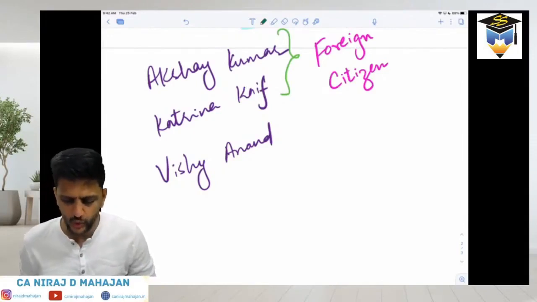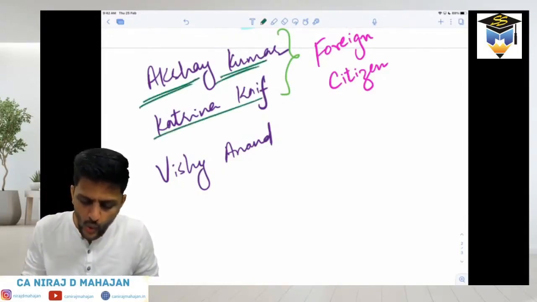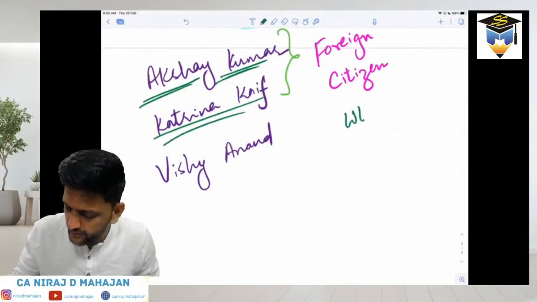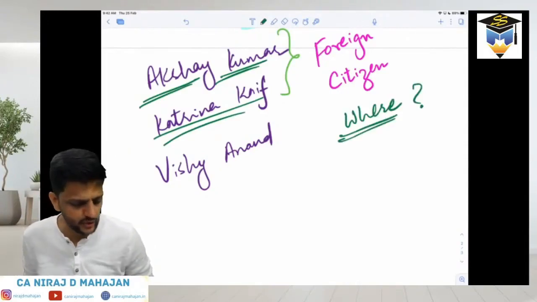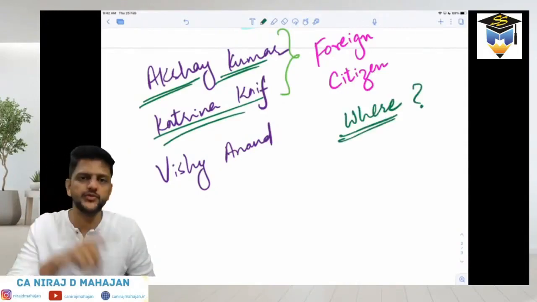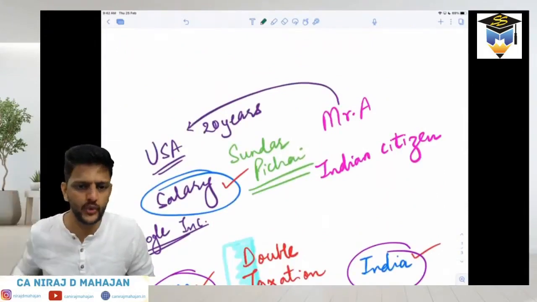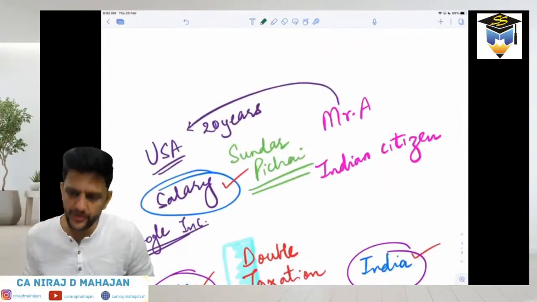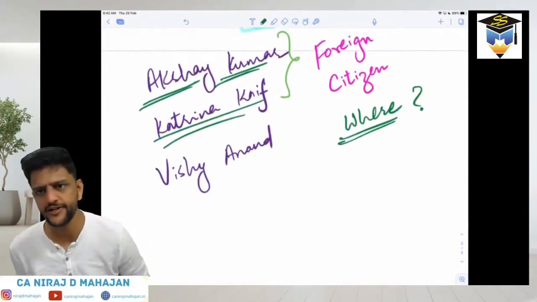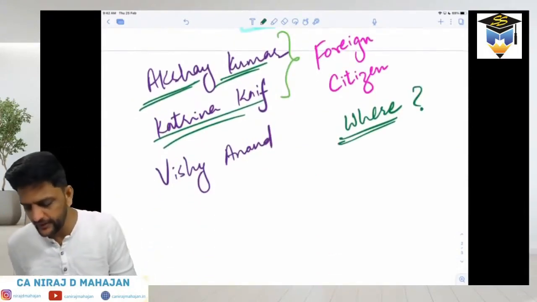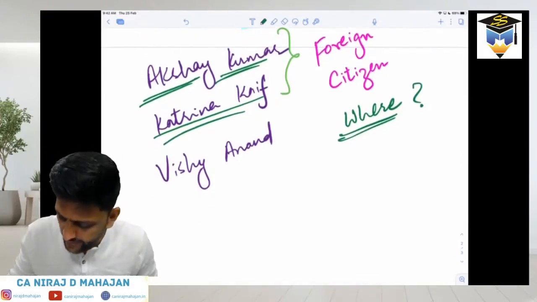In that case, the question is, where are these persons earning income? It can be the reverse way also. When I gave you the example of Mr. A, he was an Indian citizen but earning in the USA. Who will tax you, the US or India? Similarly, when there is a foreign citizen who is in India and earning income in India, they are earning income in India.